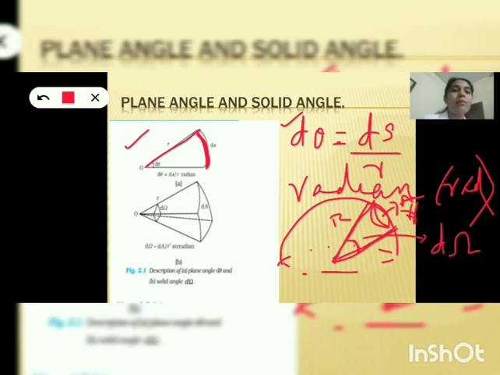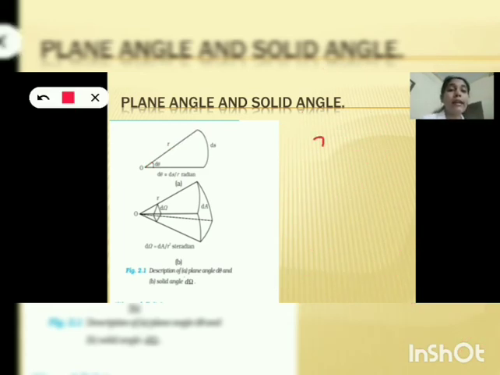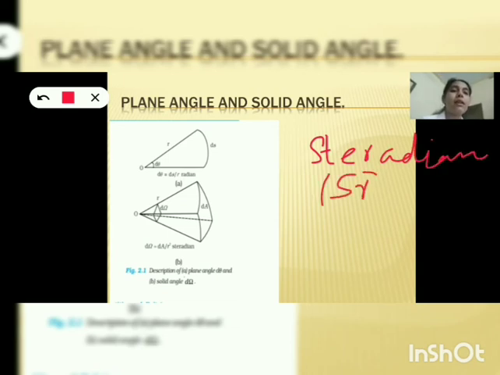And what is the expression for d omega? The expression for d omega is dA by r square. What is dA? dA is the area intercepted by this portion, divided by r square, and r is the radius of this part. And the unit of this solid angle is steradian, and its symbol is sr.